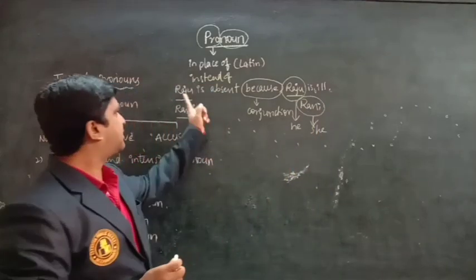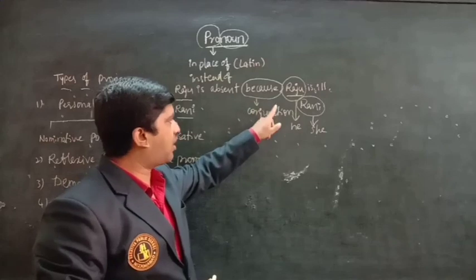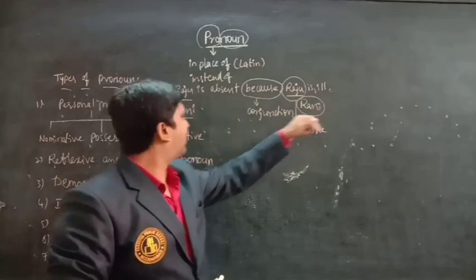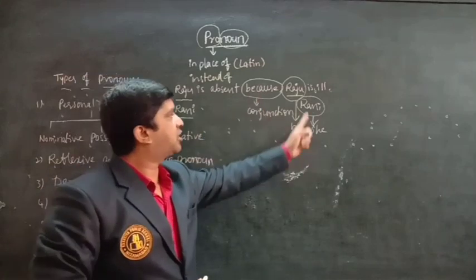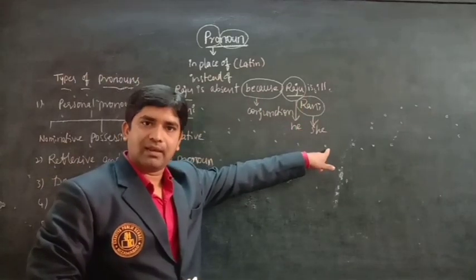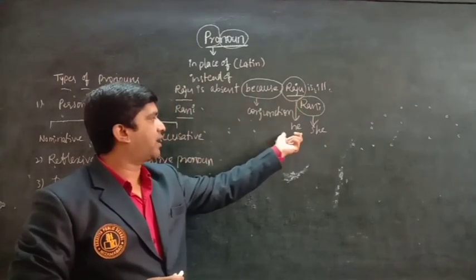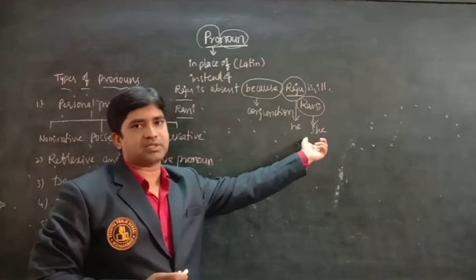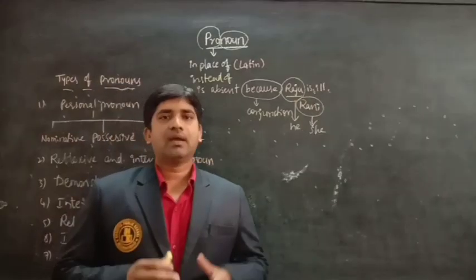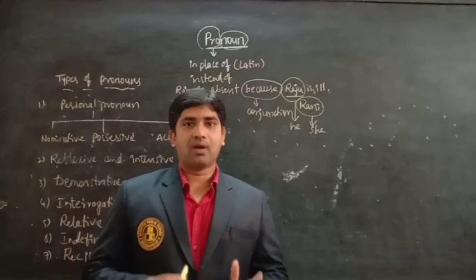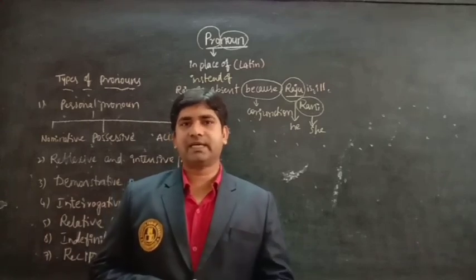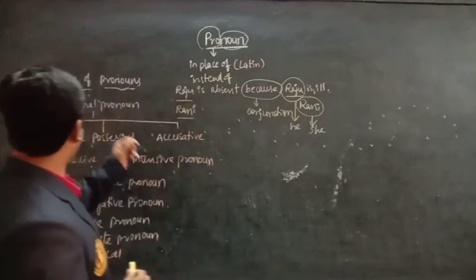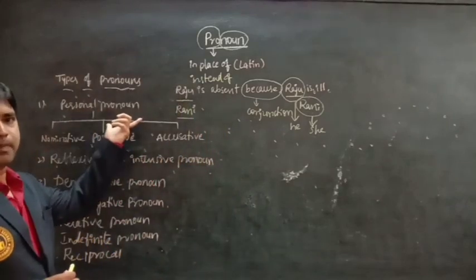Here, first sentence, Raju is absent because Raju is ill. Here, Rani is absent because she is ill. For male we are using he, for female we are using she. Here types of pronouns. We have many types of pronouns. Just see the list. Here the first one is personal pronoun.